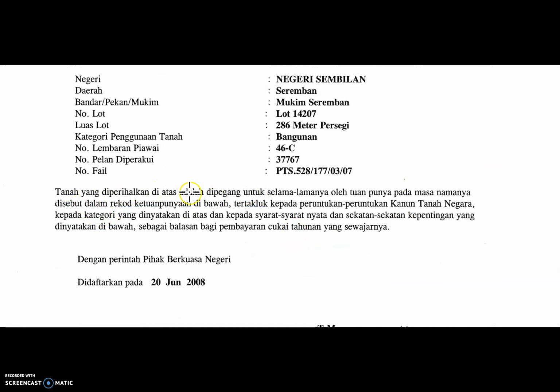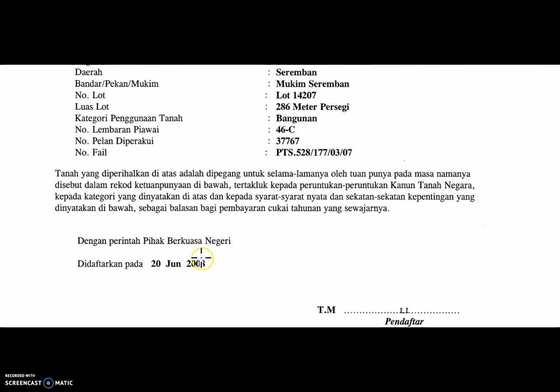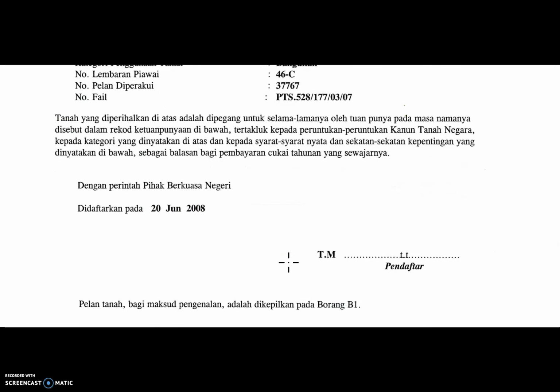Tanah yang diperihalkan di atas adalah dipegang untuk selama-lamanya, meaning in perpetuity, oleh tuan punya pada masa namanya disebut dalam rekod ketuanpunyaan di bawah, tertakluk kepada peruntukan Kanun Tanah Negara, kepada kategori yang dinyatakan di atas, dan kepada syarat-syarat nyata dan sekatan-sekatan kepentingan yang dinyatakan di bawah. Sekatan kepentingan is something like if there is some encumbrance interest. It was registered on the 20th June 2018.